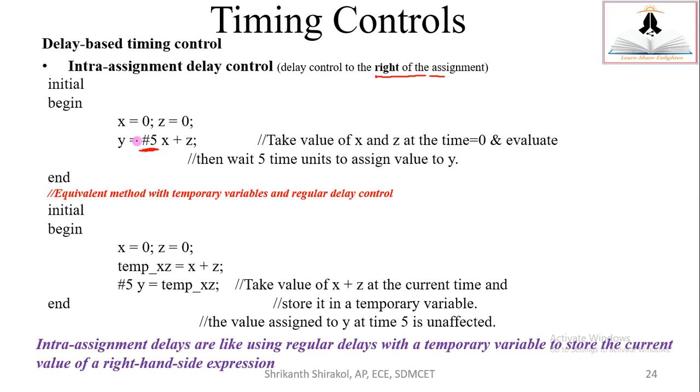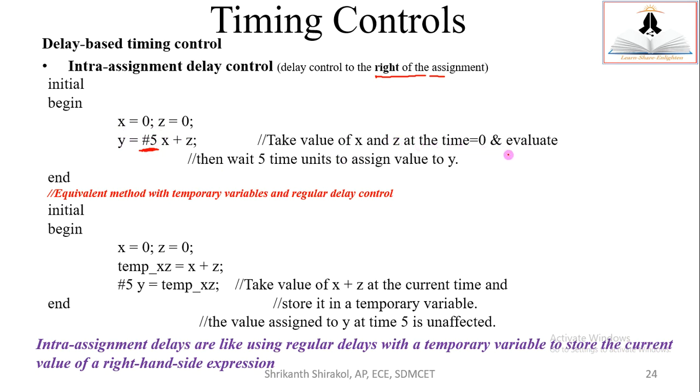The assignment operator is this one. To the right of this assignment operator, we mention the intra assignment delay. Initial, begin, end. So x equal to 0, z equal to 0 has no delay control at all. y is equal to #5 x plus z means x plus z will be assigned to y only after 5 time units.